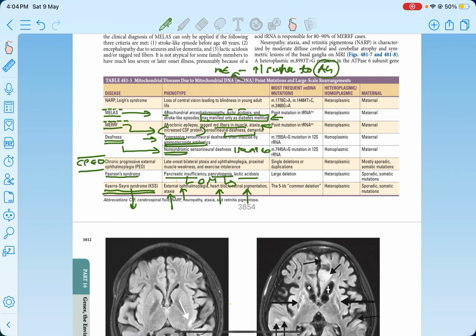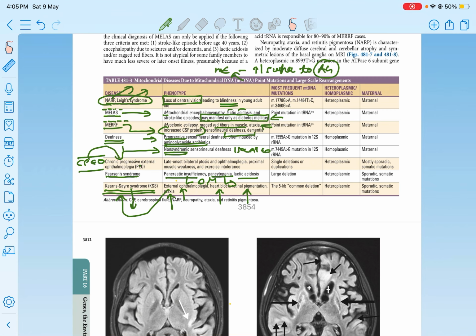The next is Leigh syndrome, which is also called NARP. That is associated with loss of central vision leading to blindness. So Leigh syndrome is blindness. Kearns-Sayre is ophthalmoplegia. CPEO is ophthalmoplegia, right?